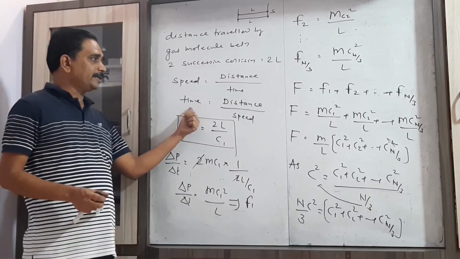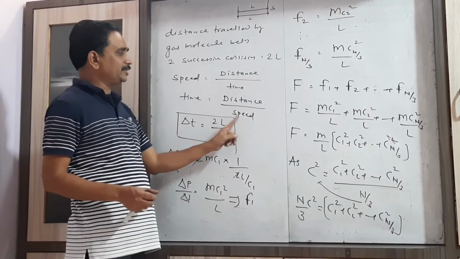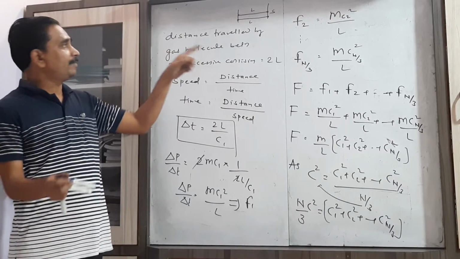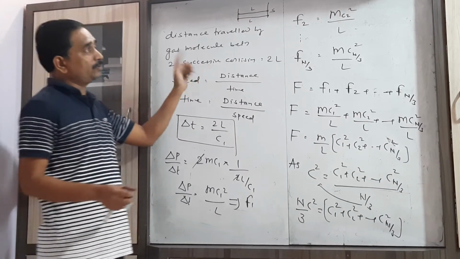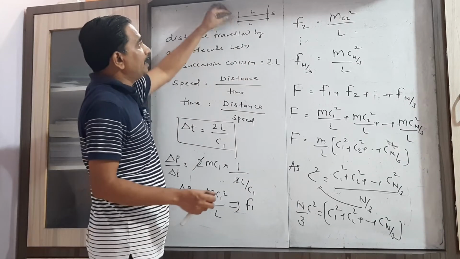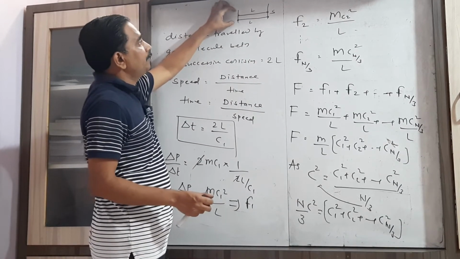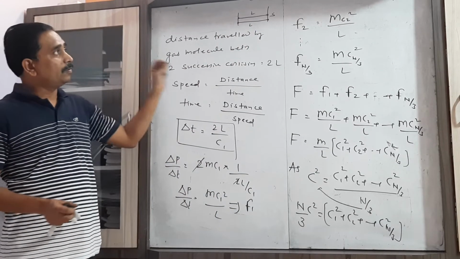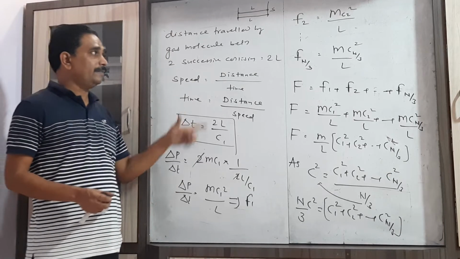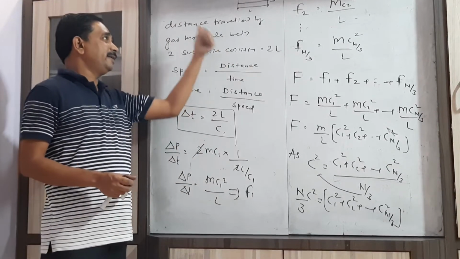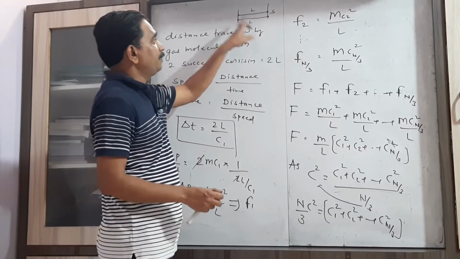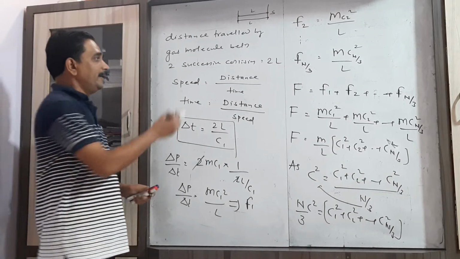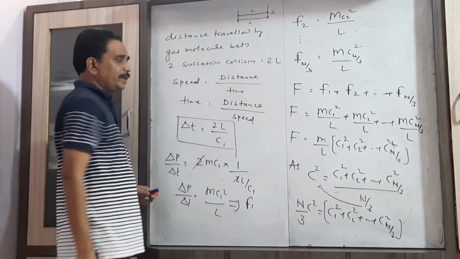So in order to find the time, we need the two things, distance and speed. Now how do we find the distance? The distance traveled by the gas molecule between two successive collisions is twice L. When it starts its motion from one side to the other side, the distance traveled equals the length of the cubical vessel, that is L, and again it returns along the same distance, that is L plus L, which equals twice L. So that's why I write here distance covered equal to twice L.